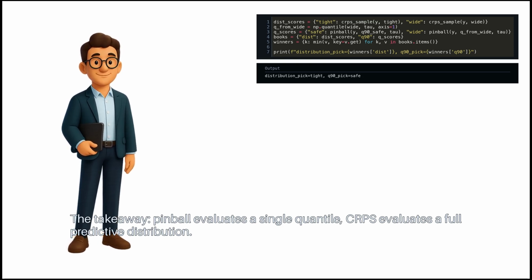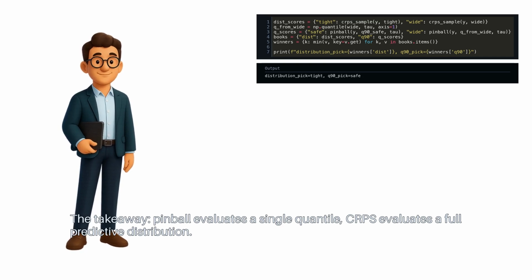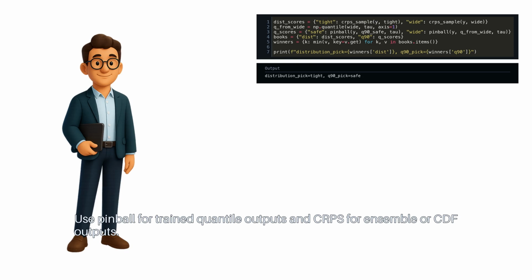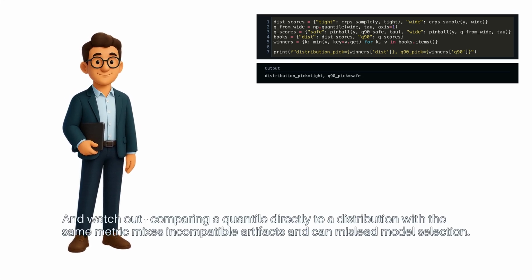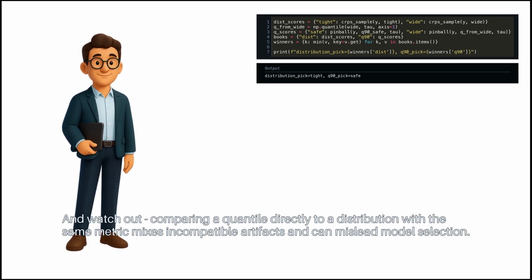CRPS evaluates a full predictive distribution. Use pinball for trained quantile outputs, and CRPS for ensemble or CDF outputs. And watch out! Comparing a quantile directly to a distribution with the same metric mixes incompatible artifacts and can mislead model selection.